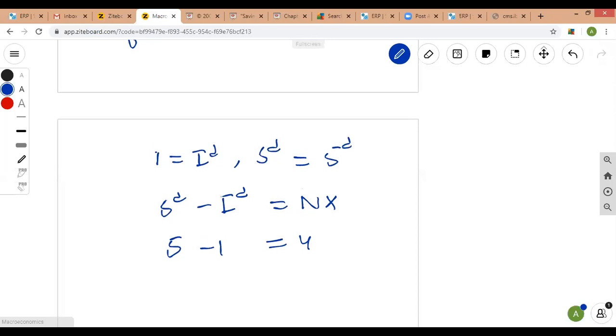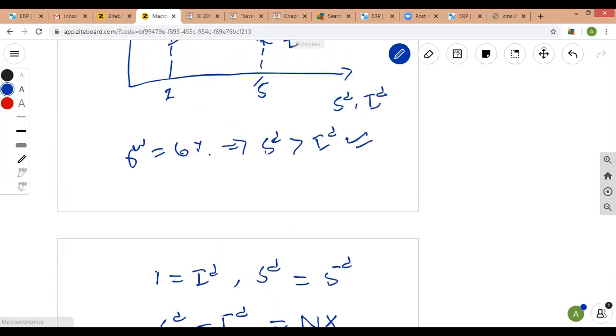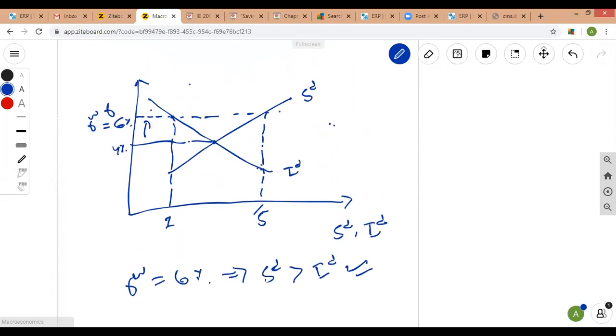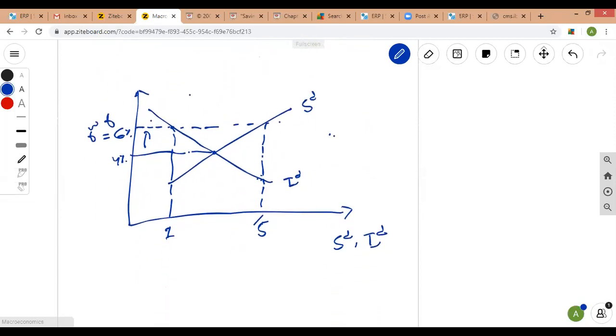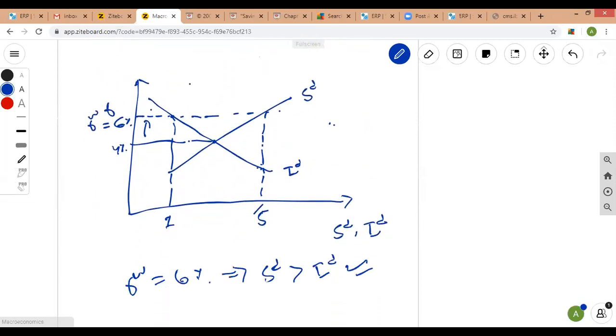So you can see it from the diagram as well. If we go back to the diagram, we can see that at a world real interest rate of 6%, the small open economy is also in equilibrium, even when the desired savings are not equal to desired investment. What does this mean?